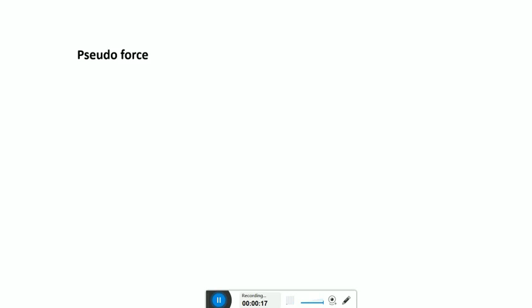Pseudoforce is a false or a fake force. We know that there are two types of frame of reference: inertial frame of reference and non-inertial frame of reference. Inertial frames are not accelerated, while non-inertial frames are accelerated frames. Pseudo means something that is fake.